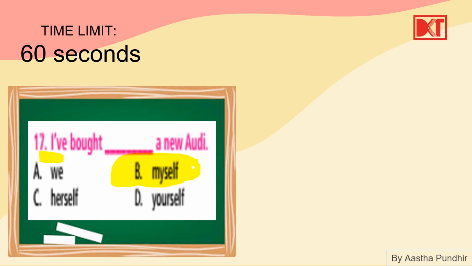Okay. Then here we is what? We is the personal pronoun. Then here herself and yourself. Herself is used with the third person singular female. Yourself is used with the second person. Okay.